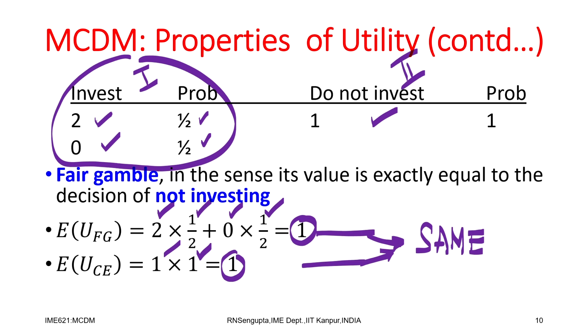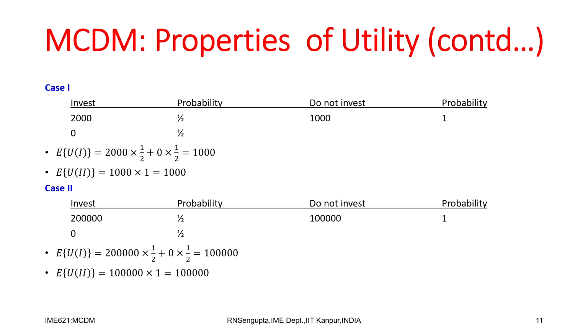So, now let us change the values for the same example. Setup remains same, but the values are changed. Consider 4 instances of the problem. In the first case, for the gamble, it is now not 2, it is 2000, and for the one which you are not getting, it is still 0. So, the corresponding expected value would be 2000 multiplied by half plus 0 into half, which gives you a value of 1000.